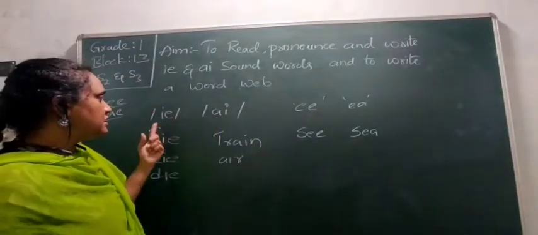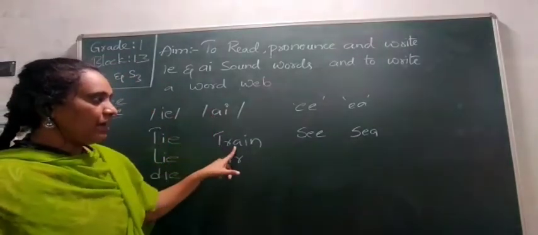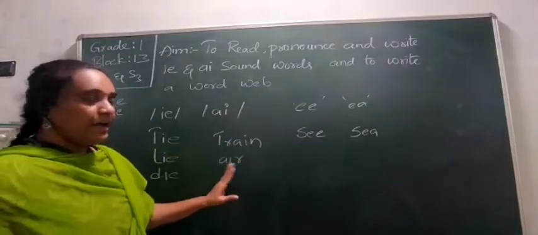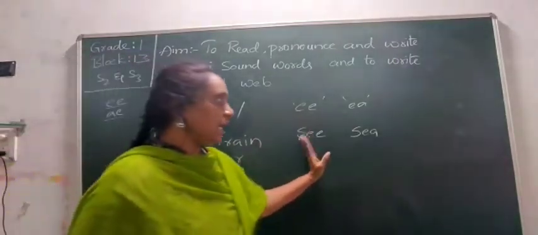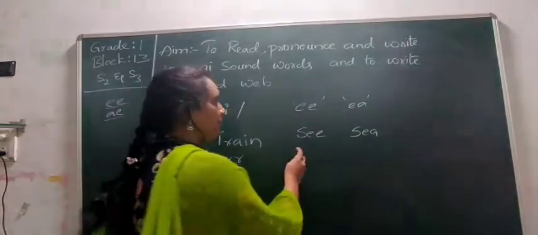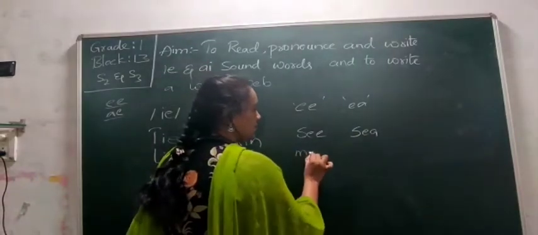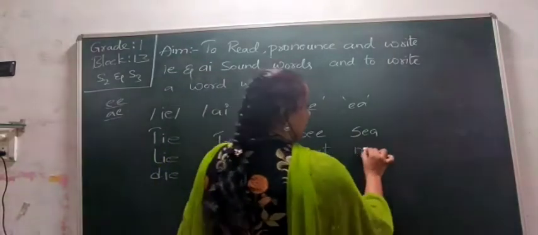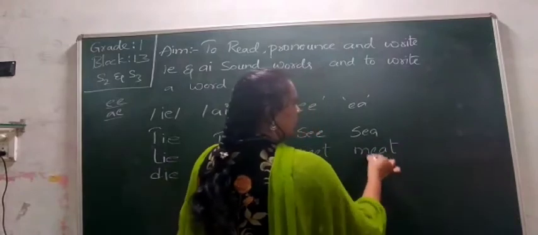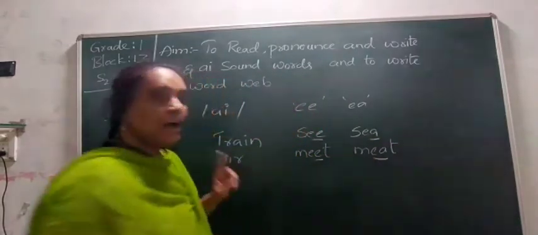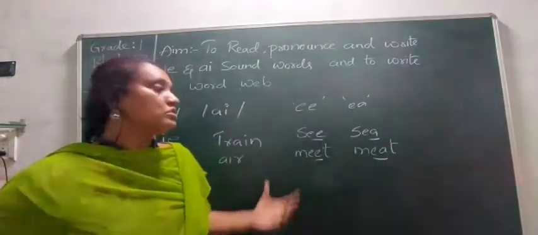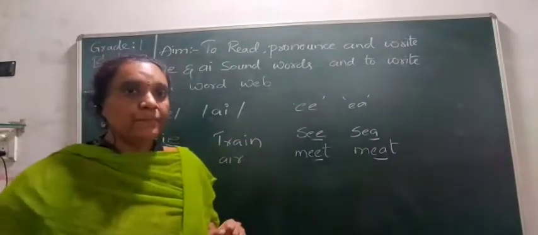So E means tie, A, train, train, A. Here also E, E. So you can see like meat, meat, where only one sound is observed, not both.